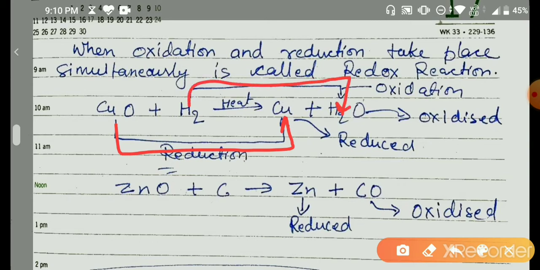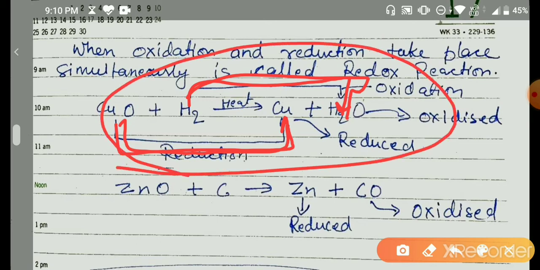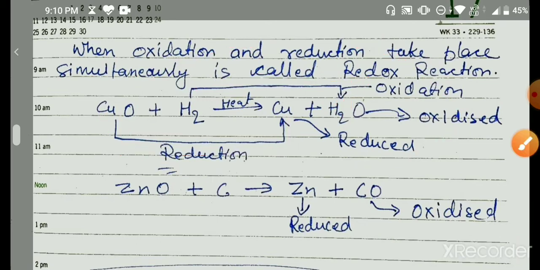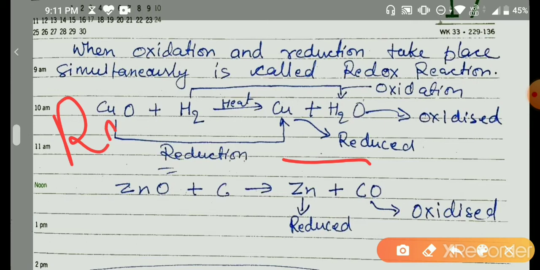So when we heat, this copper has been reduced very clearly, and we can see that hydrogen has been oxidized. So in this reaction oxidation and reduction are taking place simultaneously. Therefore we can say that this is a redox reaction. Okay, redox reaction.